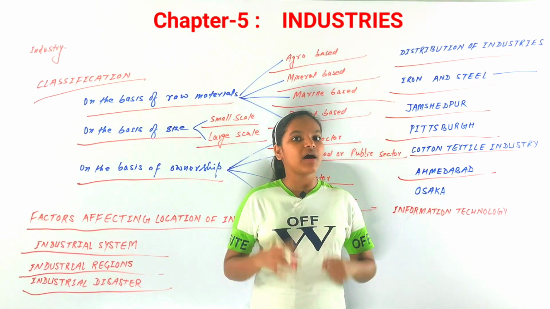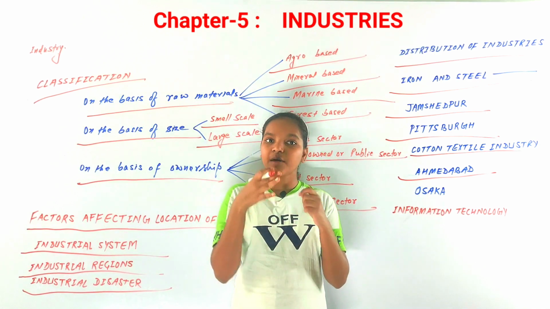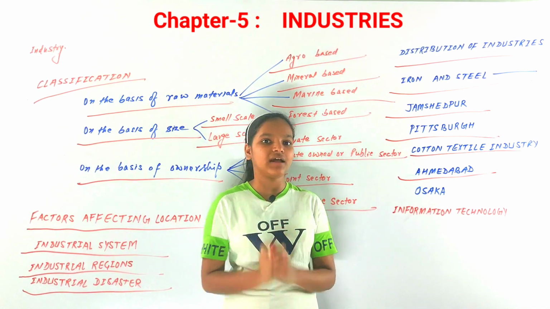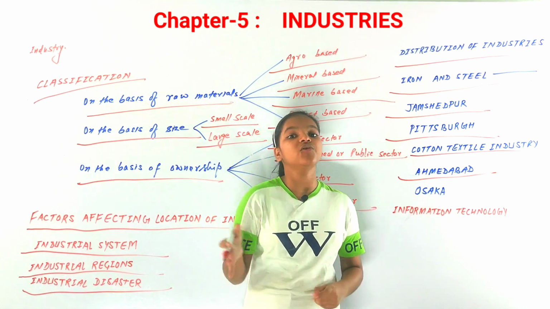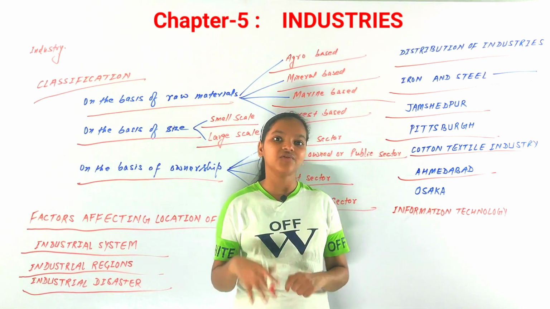Now in Ahmedabad there is a river, the Sabarmati river, and because of the Sabarmati river the water is useful to us for making cotton produce, because cotton needs water for its growth.